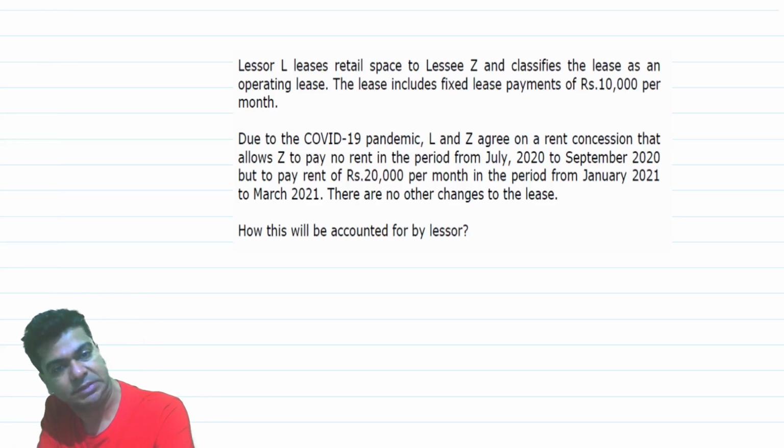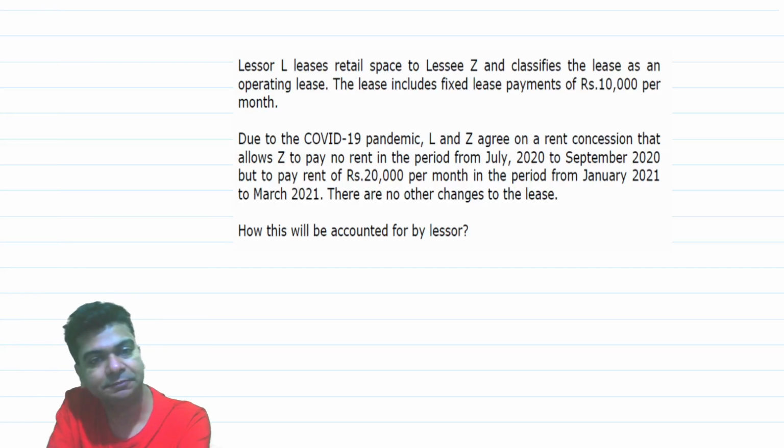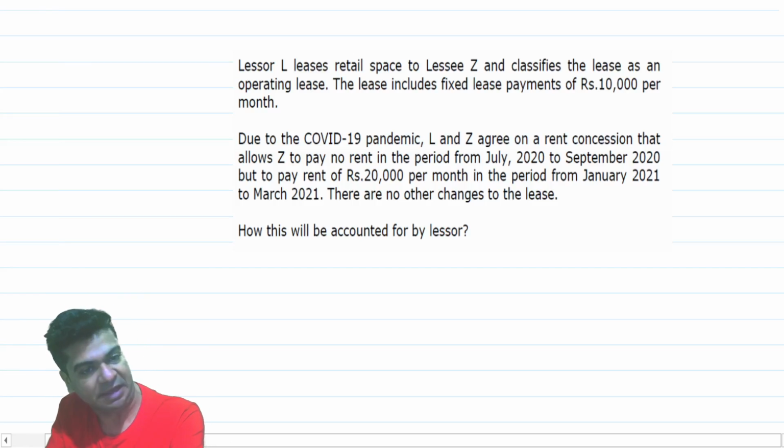Lessor L leases retail space to lessee Z and classifies the lease as an operating lease. The lease includes fixed payments of rupees 10,000 per month. So we have entered into an operating lease arrangement.